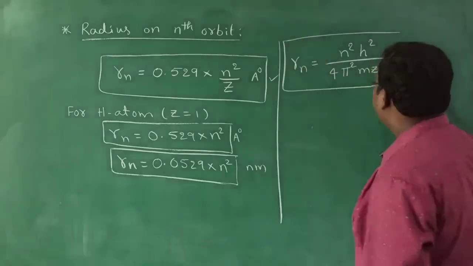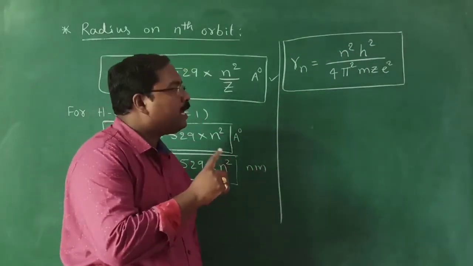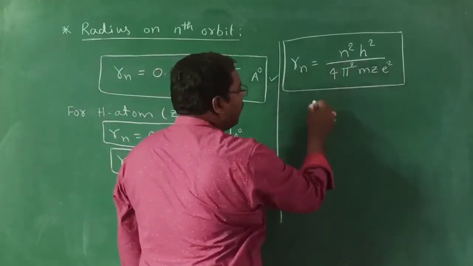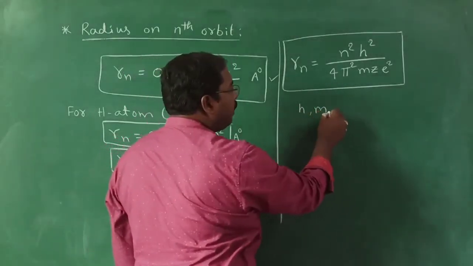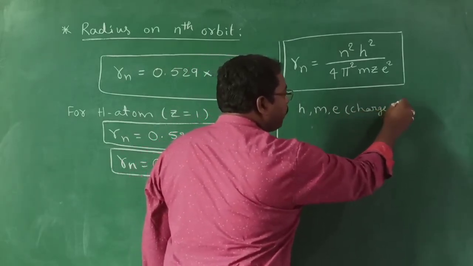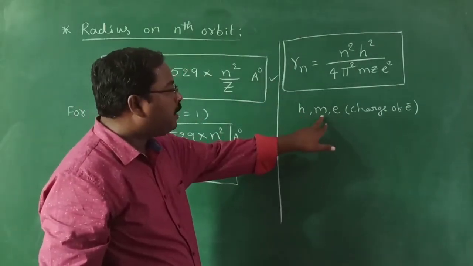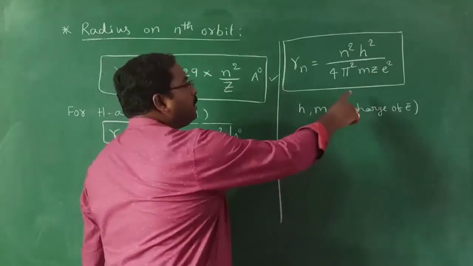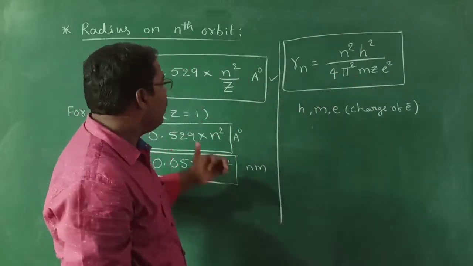Okay, the actual formula given by Niels Bohr is this, the formula to calculate the radius. Here h is Planck's constant, m is the mass of the electron, and e is the charge of the electron. By substituting all these, 4 pi square and everything, we are going to get